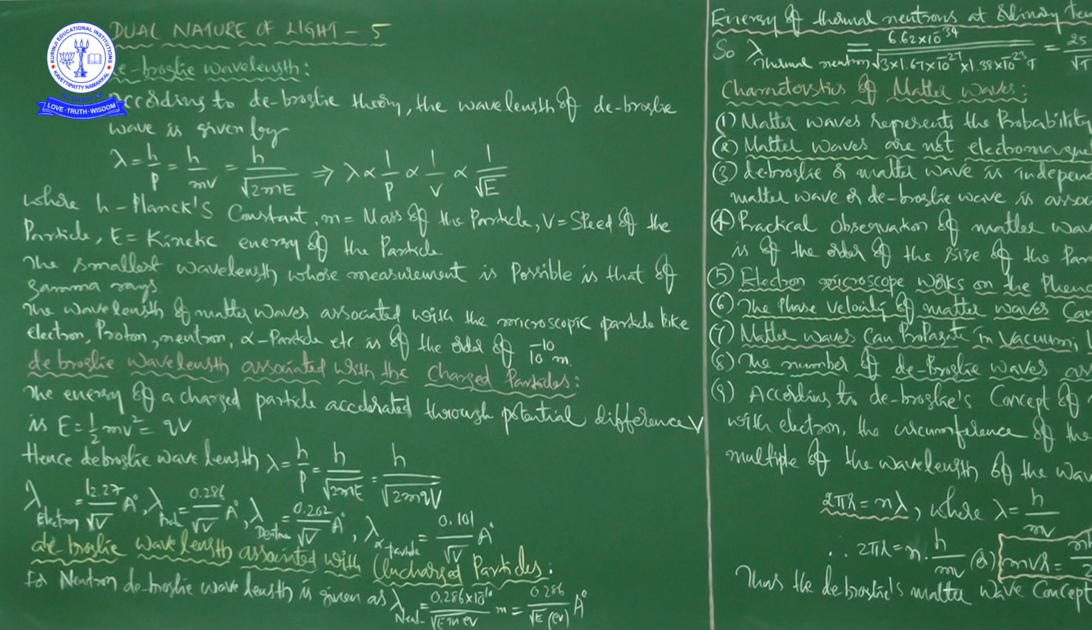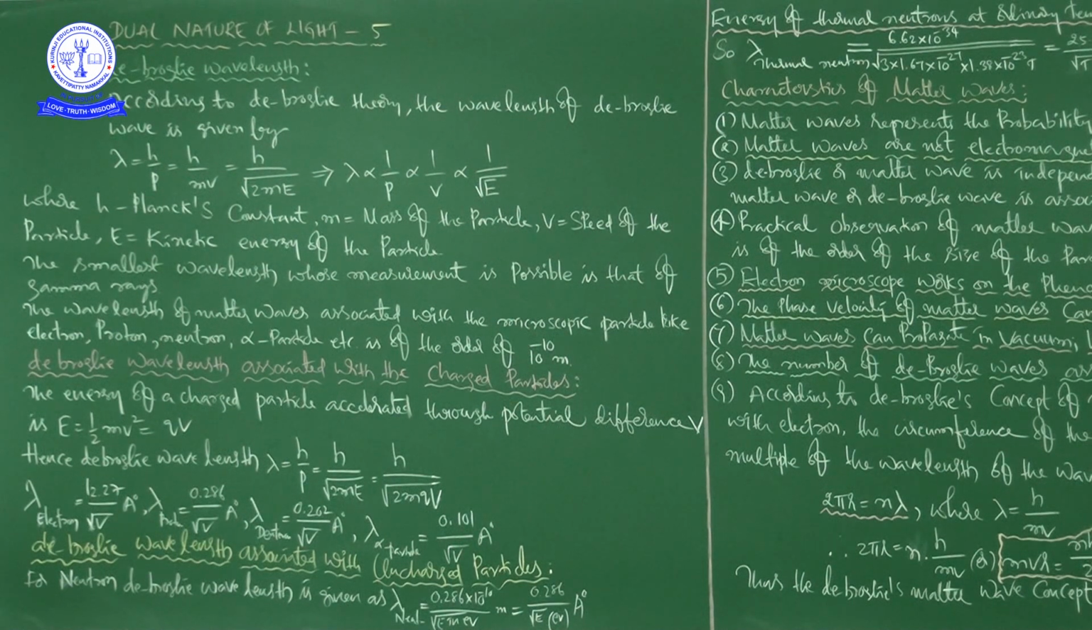So approximately, you can write it as the same formula. Lambda electron is 12.27 divided by square root of V angstrom unit, and then lambda proton is equal to 0.286 by square root of V angstrom unit, lambda deuteron is equal to 0.202 divided by square root of V angstrom unit, lambda alpha particle is equal to 0.101 divided by square root of V angstrom unit, okay?